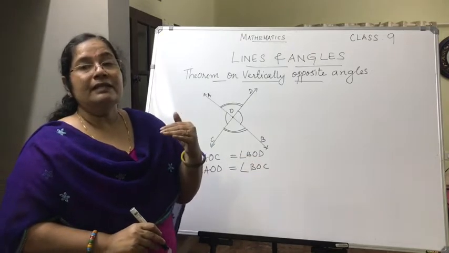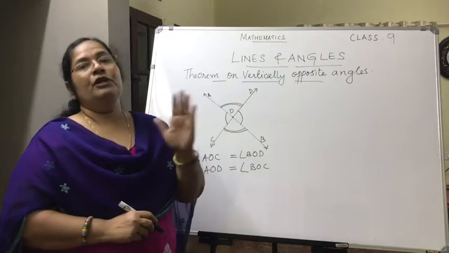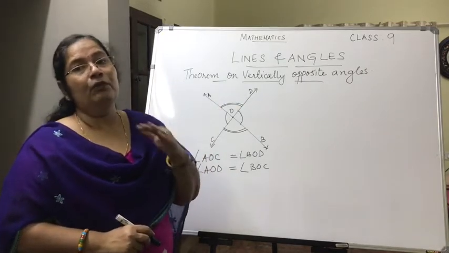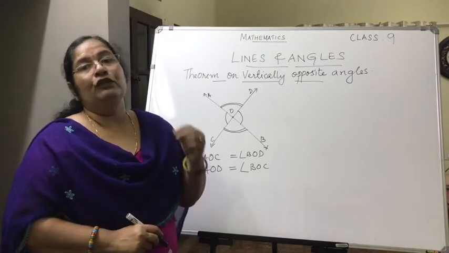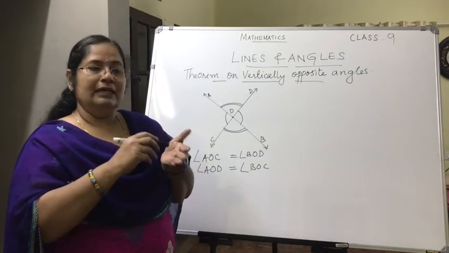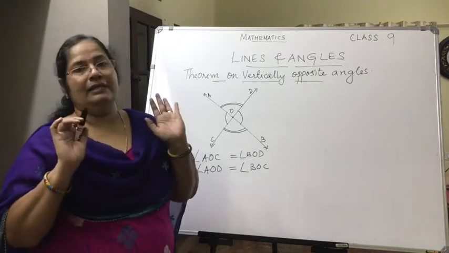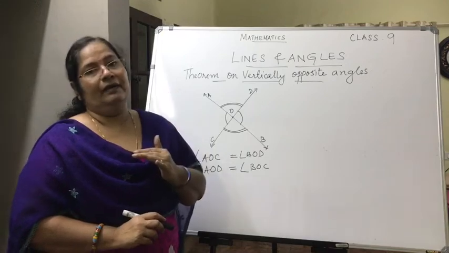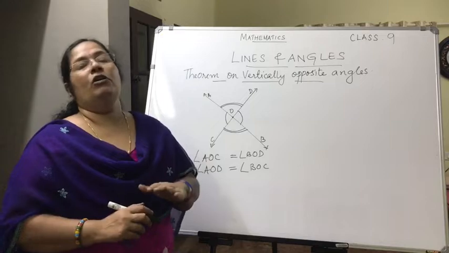The next step is, if any construction needs to be made, then that should be noted. And finally, you will be writing the proof with the reason. Every proof should have a reason. Whatever proof you are writing, the reason should be written in brackets. So this is the procedure for proving a theorem. All theorems will be proved in this order only.